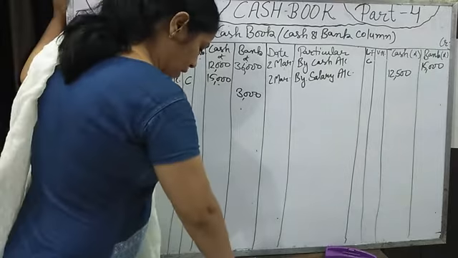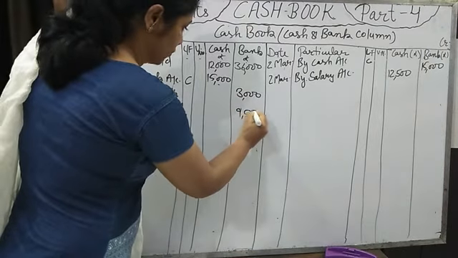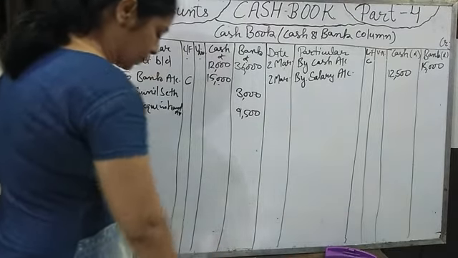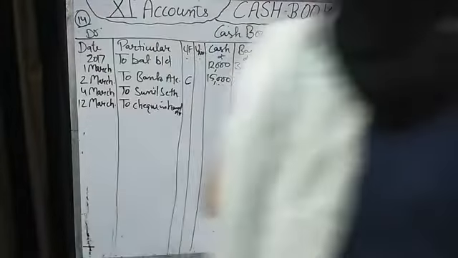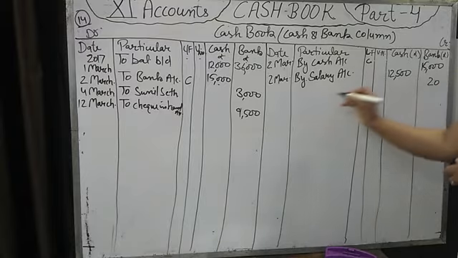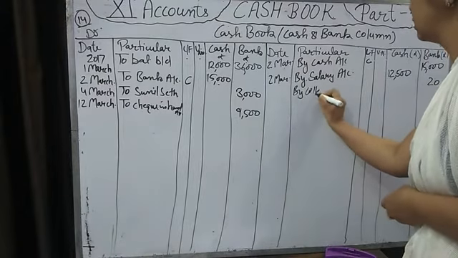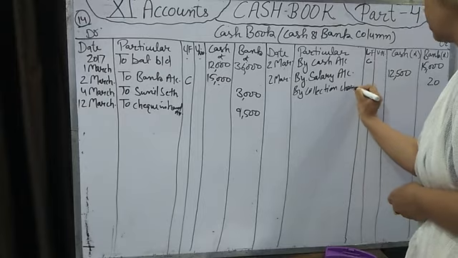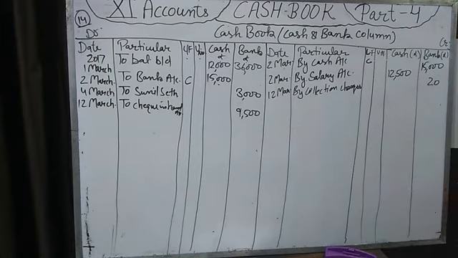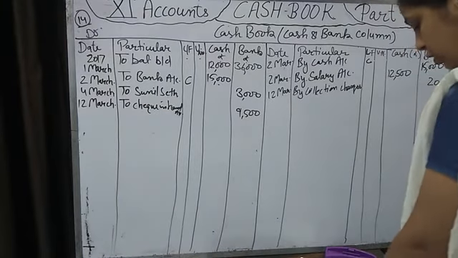Okay? Then the amount of check is 9,500. Then bank has taken 20 rupees charges from our bank. For this, bank has debited. One rule is that when bank withdraws any money from our bank account, then bank debits our account in passbook. So bank has withdrawn 20 rupees from our bank account by collection charges. Date on 12 March. Fine.